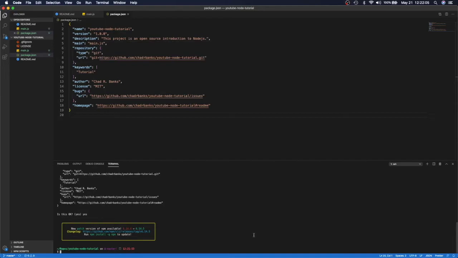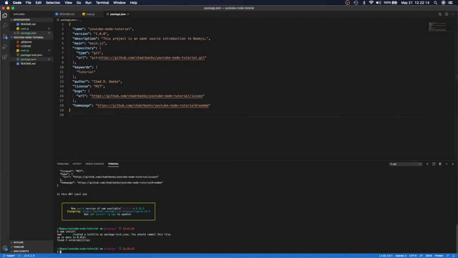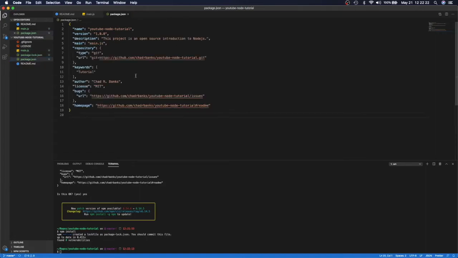And there you go. So if you do npm install, that'll install any packages. Now I don't have any packages here. We can add some in a future video, but I'm just showing you what that looks like. It should be fairly quick. Yeah, there was nothing to really do. But you can see when you did it, it made a package-lock.json file. That's expected. Usually, for the most part, you just leave those alone if everything's working right.